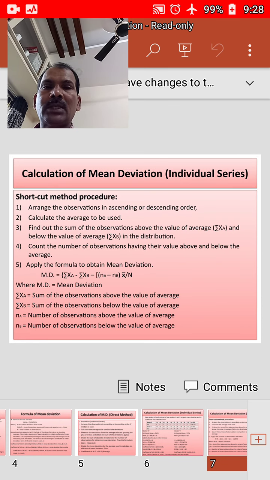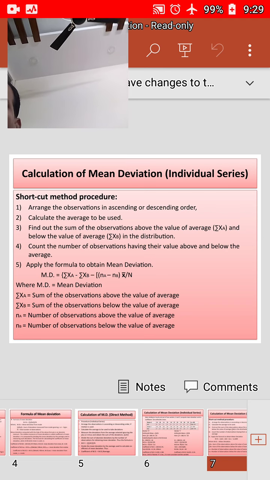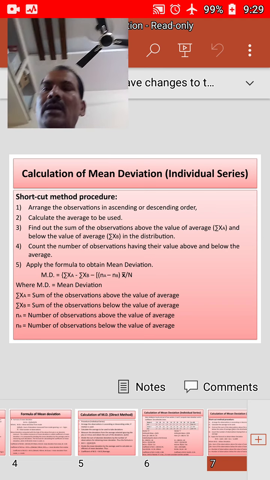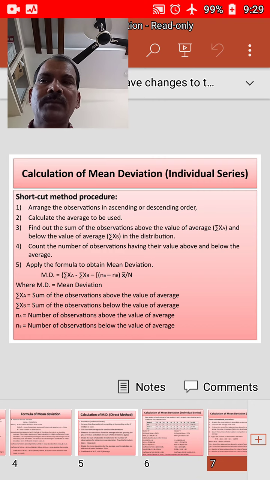Next we will use the shortcut method to calculate the mean deviation. Okay, we'll go through the procedure. First, arrange the observations in ascending or descending order when you use the mean deviation from median. Second, calculate the average to be used.